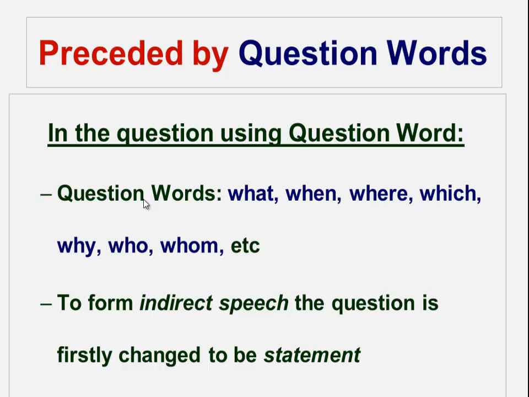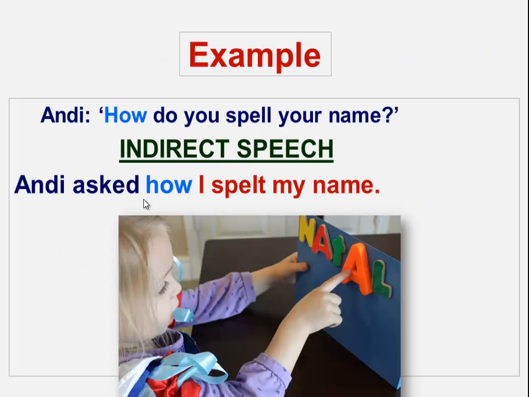Now, what if the question is not a yes-no question, but a WH question? It is a question that starts with a question word. In the question, using question words such as what, when, where, which, why, who or whom, the question is firstly changed into a statement. Here is how.